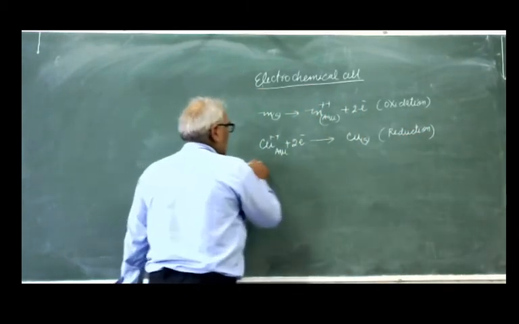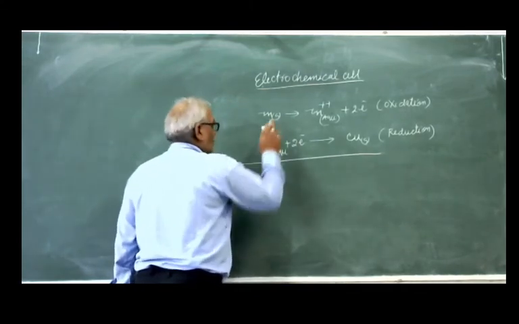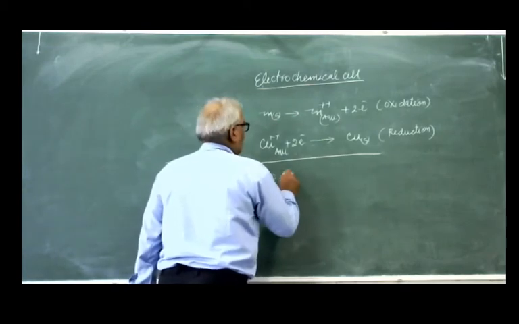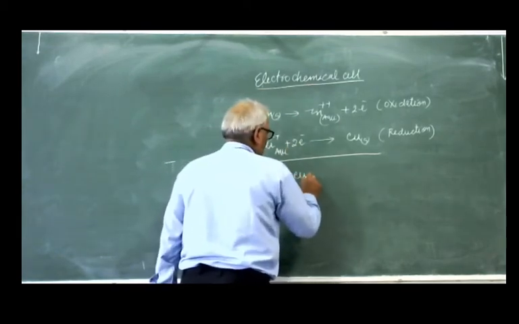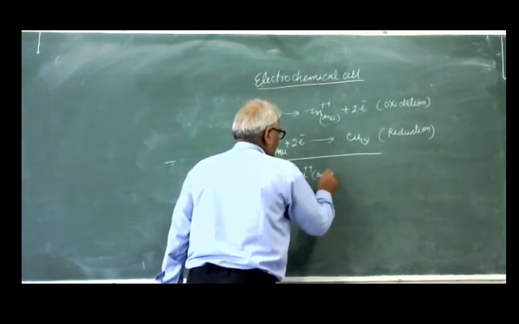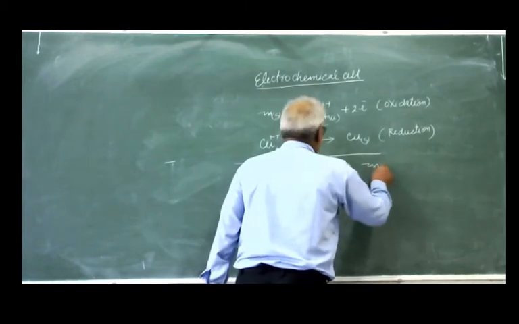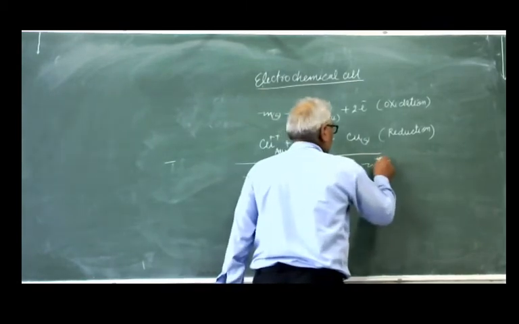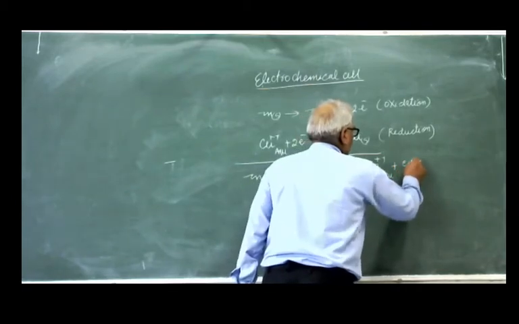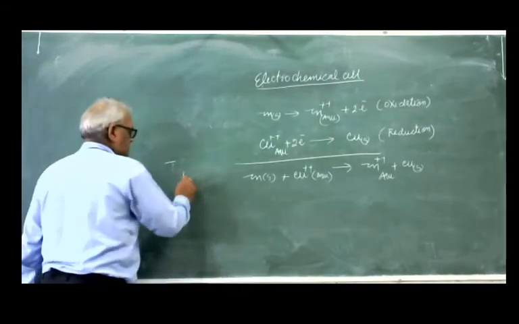Overall reaction: zinc plus copper ion (aq) gives zinc ion (aq) plus copper solid. So this is the net reaction.